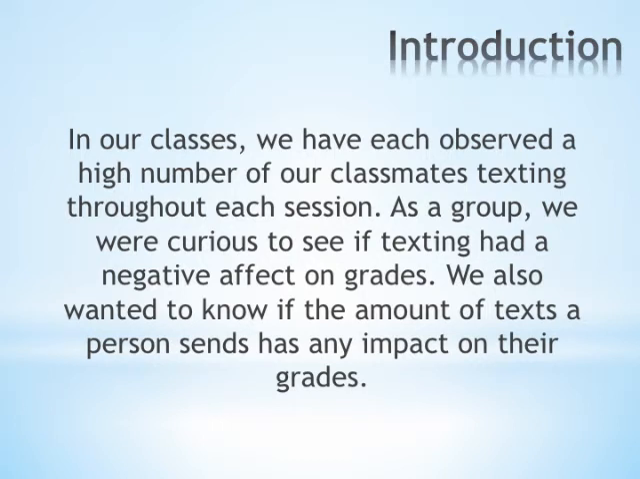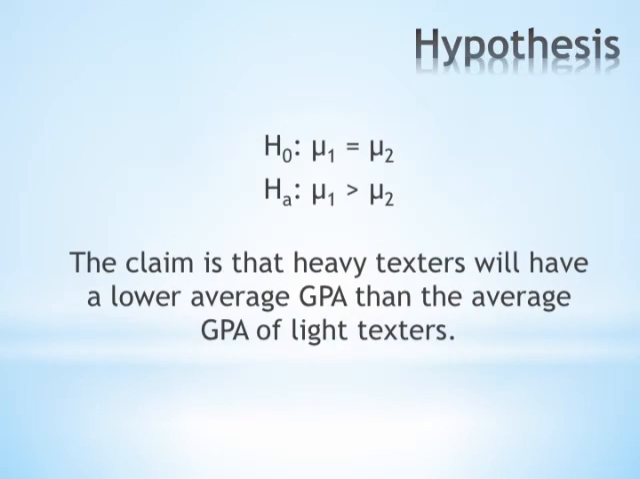Our null hypothesis was that mu1, our light texters, would have the same GPA as our mu2, our heavy texters. Our alternative hypothesis was that our light texters would have a greater GPA than our heavy texters.